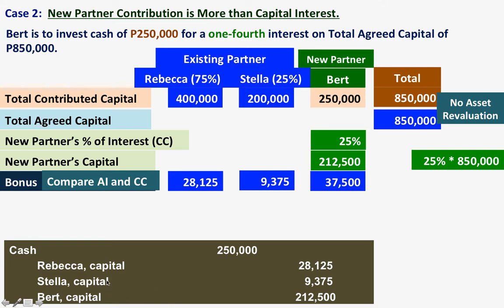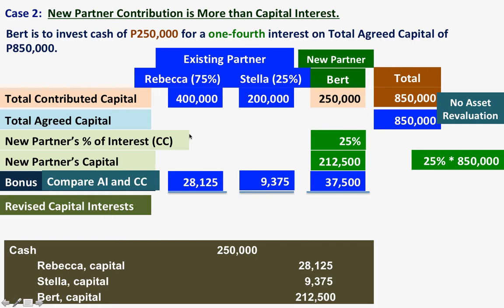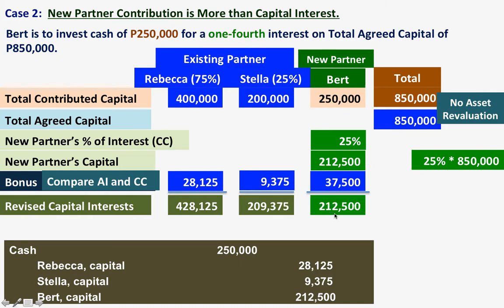So we record the bonus by increasing the capital of the existing partners. And now, class, we are going to get the revised capital interest. These are the revised capital interest of Rebecca and Stella: 400,000 plus 28,125, and Stella 200,000 plus 9,375. And the capital interest of Bert is the capital credit of 212,500. So the total of these three is 850,000.